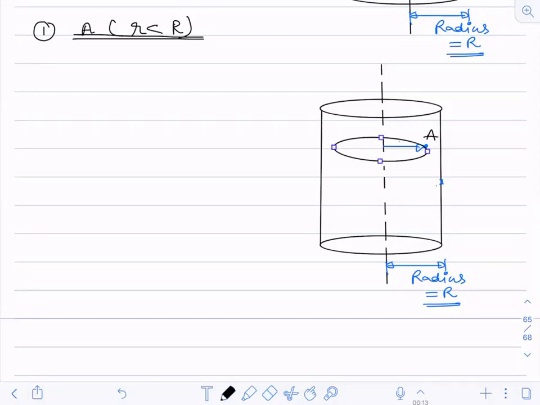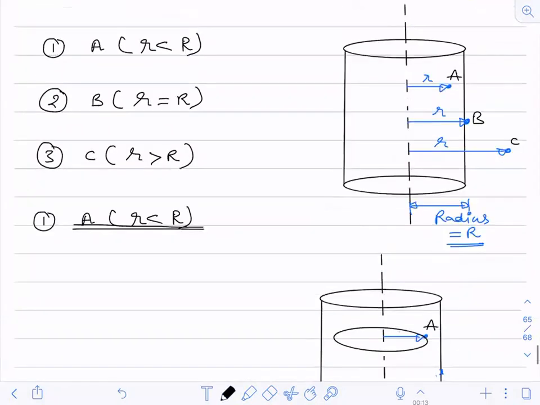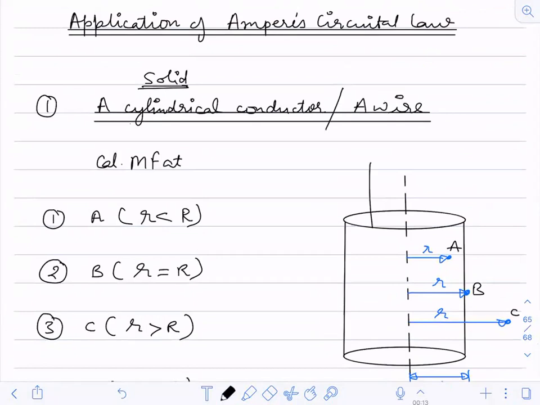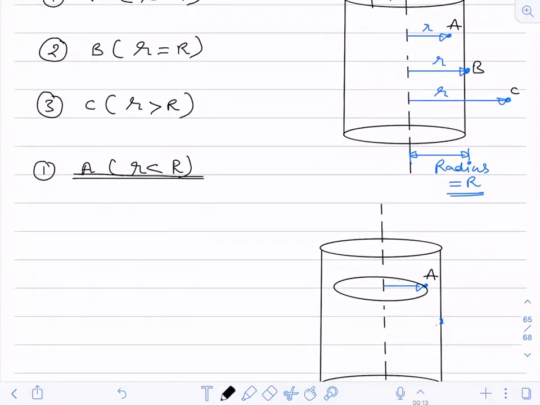And through this loop, I will assume that the current is passing like this. As there will be a uniform current, the current will pass through it like this, everywhere you will be having a uniform current. Now because I'm having a loop up to here only, the current under consideration will be only under this area. Is it okay? Fine.